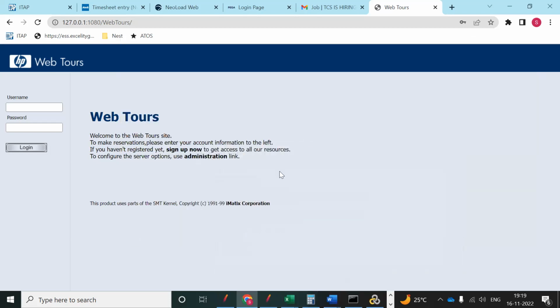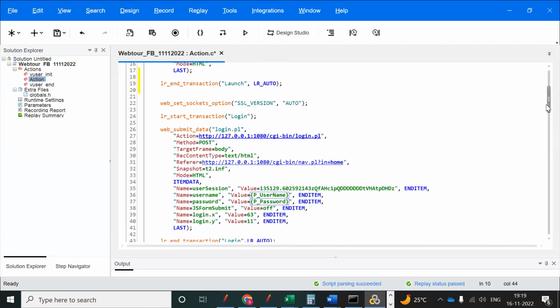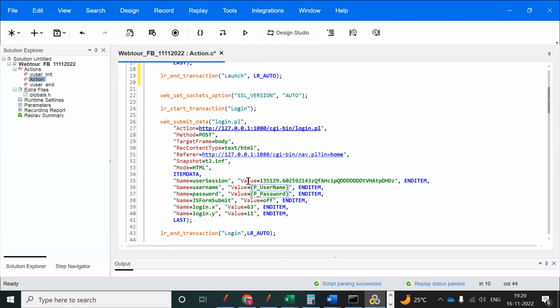So how do we find it? We already have the dynamic value, that is the user session value, the first one. So this user session value is equal to something, and this value is the dynamic value. What will happen is that from user to user the value will be changing. See, the first time I log in, the value will be this one. Next time you log in, it is different. So this value is dynamically changing. That is why we are doing correlation.